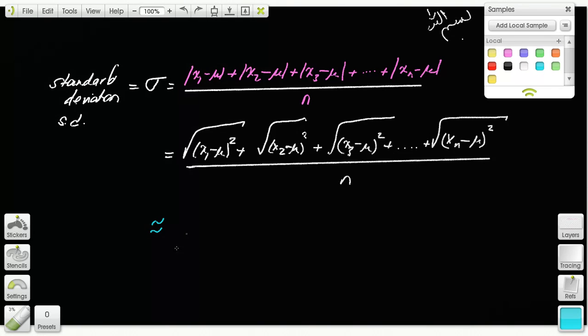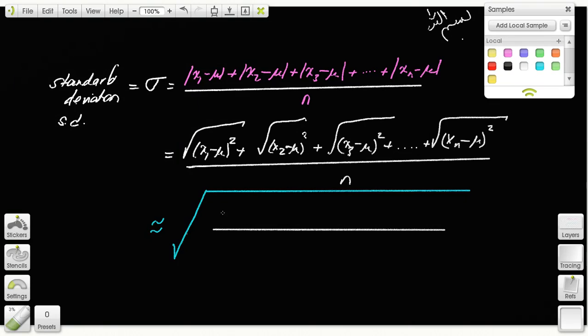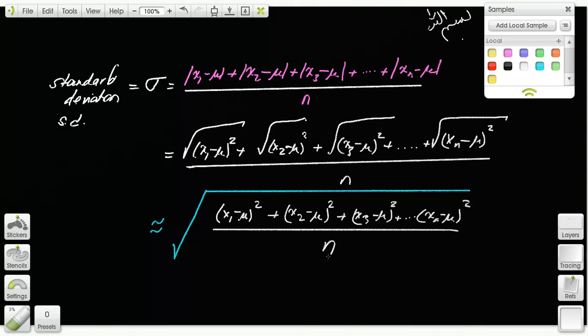Okay, just try to make it this neat. If you do this, you get almost the same answer. You take x1 minus the mean, you square that, plus x2 minus the mean, and you square that, plus x3 minus the mean, you square that, plus ... and you take xn minus the mean, and then you square that. You add up all the squares, then divide by n, then take the square root of the whole thing. This ends up being numerically about the same, but it's more precise to say this.